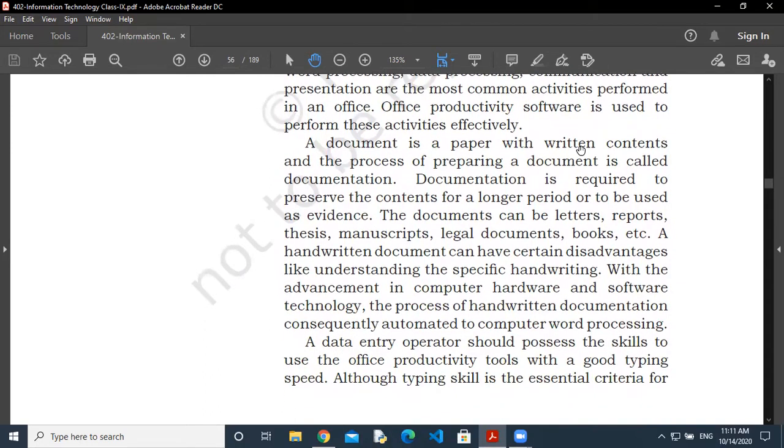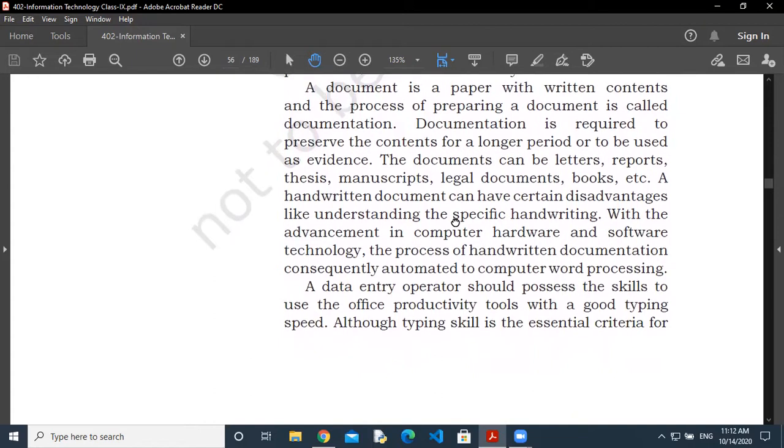So, what is a document? A document is a paper with written contents, and the process of preparing a document is called documentation. The way you make the document is called documentation. Documentation is required to preserve the contents for longer periods. It means we want to create documents for evidence purposes. We keep the documents inside a file so that we can use them whenever we require.